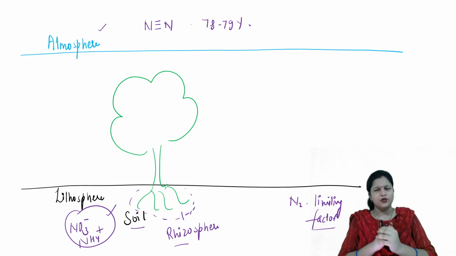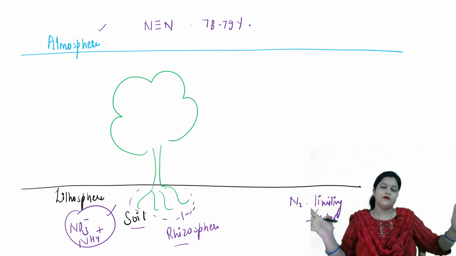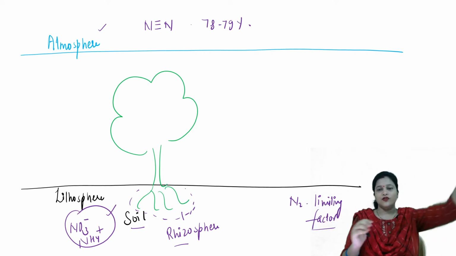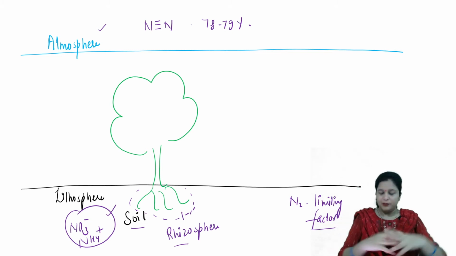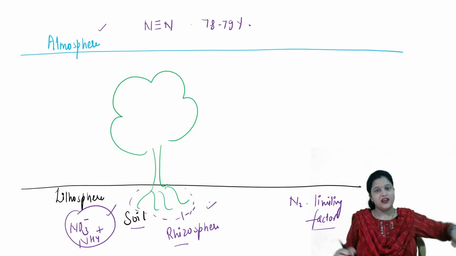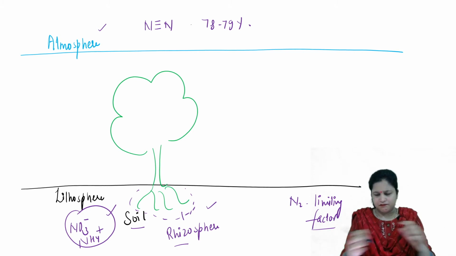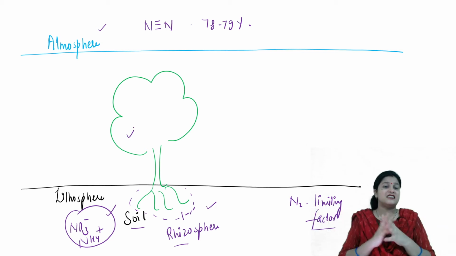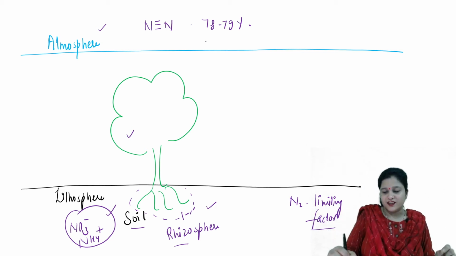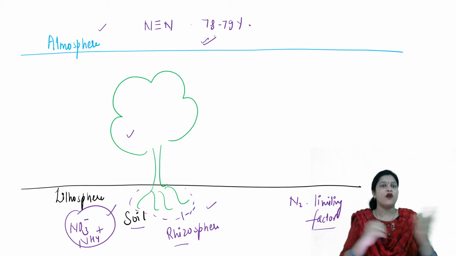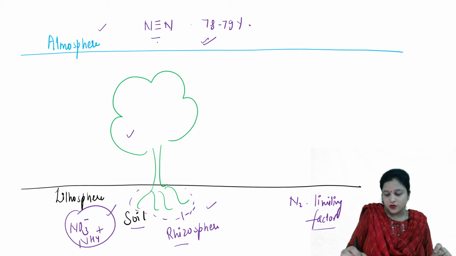It's just like you have, suppose, only one chocolate and you and your brother or sister are going to fight for it. So for this limiting factor, there will be a tough fight between the bacteria present in the soil and the plants. So from where will the plant complete its nitrogen requirement? It will get the nitrogen from the atmosphere. That is the reservoir of nitrogen. Okay, so these two things are present.